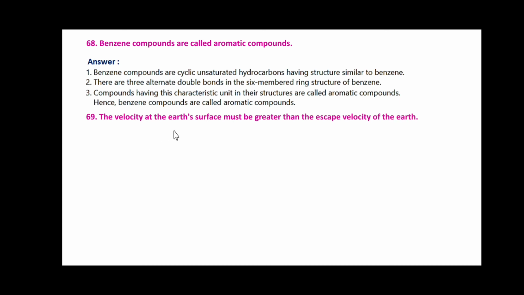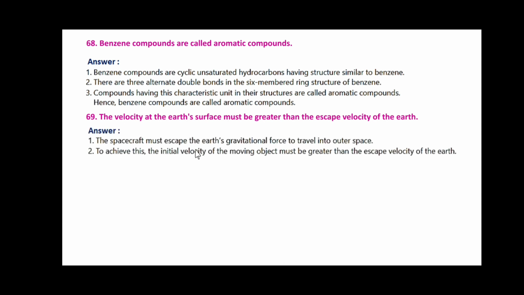The velocity at the Earth's surface must be greater than the escape velocity of the Earth. Here, the spacecraft must escape the Earth's gravitational force to travel into outer space. To achieve this, the initial velocity of the moving object must be greater than the escape velocity of the Earth.